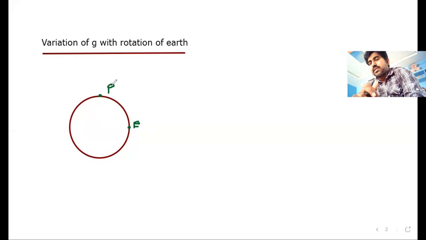Okay. So in this particular case, at any particular point, a particle of small m is taken at one particular position on the surface of earth here. When earth is rotating, at every point angular velocity remains same. Every point will complete one particular rotation within same time. It can make the angle of 2 pi radian within same time every time.